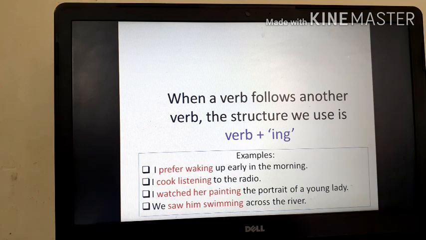Next example you see, I watched her painting, the portrait of a young lady, and we saw him swimming across the river. Watched her painting and saw him swimming. These two are examples of present participles which is used after the verb of perception. Perception means which you feel, and you can see the pattern. Verb, that is saw is the verb, then the object him, and then swimming. It is the present participle which indicates the action being perceived.